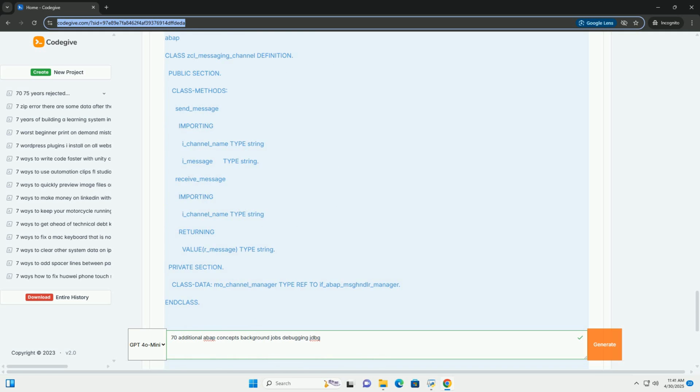Object-oriented programming, OOP, with ABAP. Concept: OOP principles, encapsulation, inheritance, and polymorphism, promote modularity, reusability, and maintainability of code.